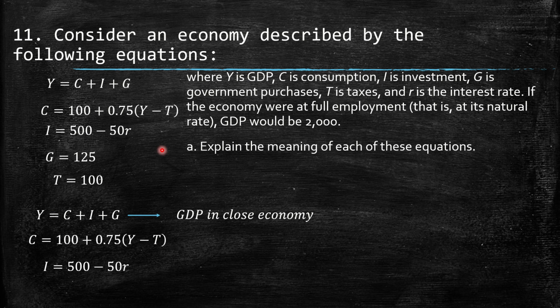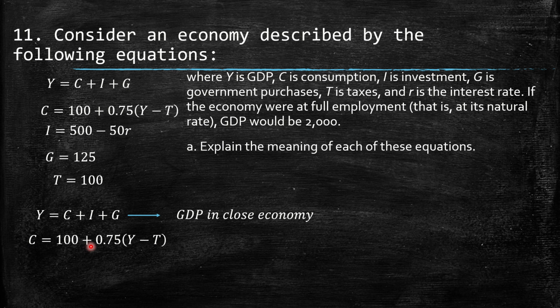Then consumption, here we have two parts. One, which is the 100, is what is considered in macroeconomics the autonomous consumption. It means that even if you don't have any income, you still need to consume something. This is like survival consumption. Then we have the 0.75, which is the marginal propensity to consume. So for any additional dollar you receive, how much are you going to spend? You're going to spend 75 cents, or 75%.